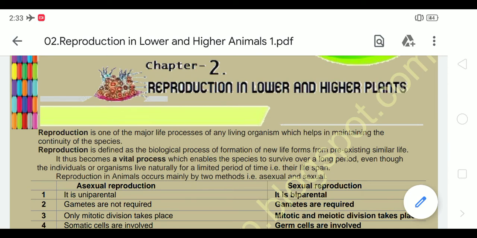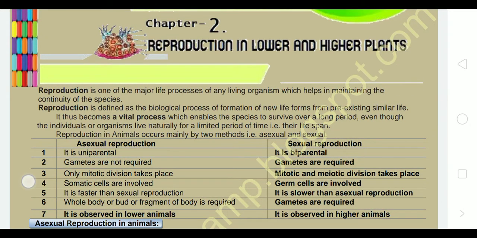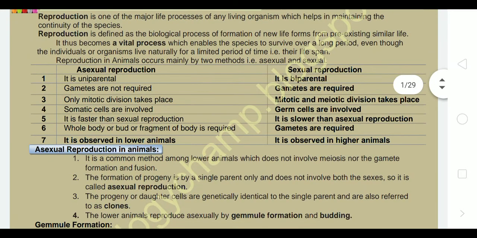Hello students, today we are going to start with the next chapter, reproduction in lower and higher animals. Reproduction is one of the major life processes of any living organism, which helps in maintaining the continuity of the species. So what is reproduction exactly? It is one of the criteria of living organisms, and it is useful for the continuation of the species.